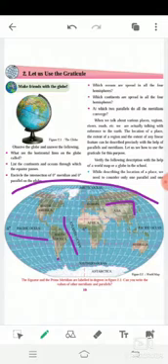So next question: which continent is spread over all the 4 hemispheres? Last time I asked about oceans, now the question is about continents. It's the continent of America.